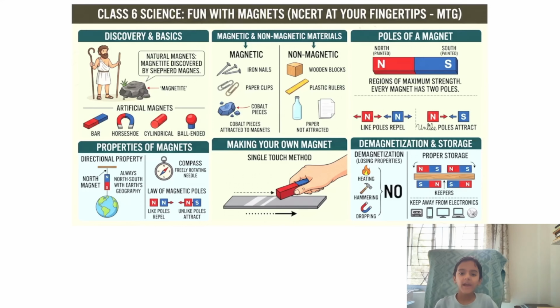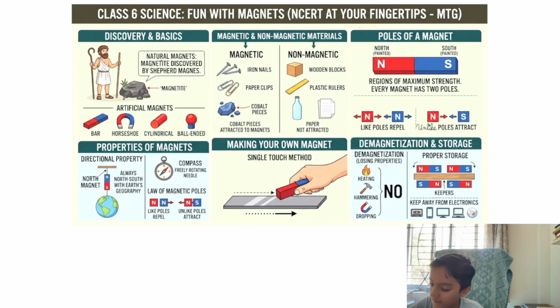Hi, today I will teach you the chapter Fun with Magnets. Let's start with discovery and basics of magnets. Magnet is also known as magnetite. There are two types of magnets. First, natural magnets. Second, artificial magnets.